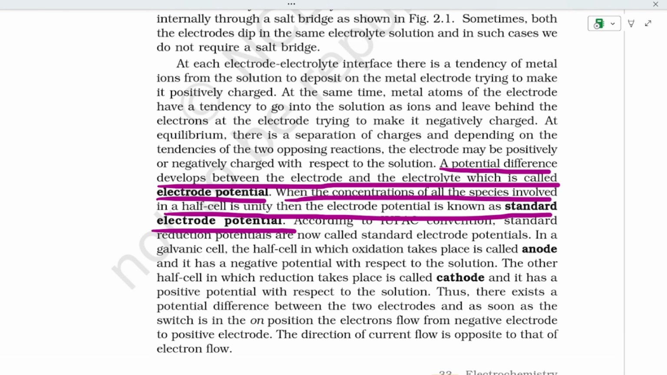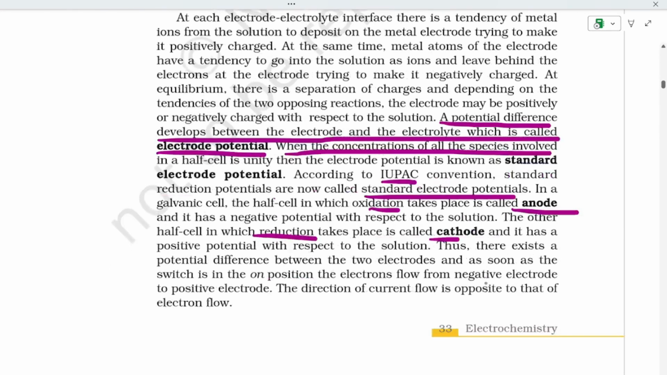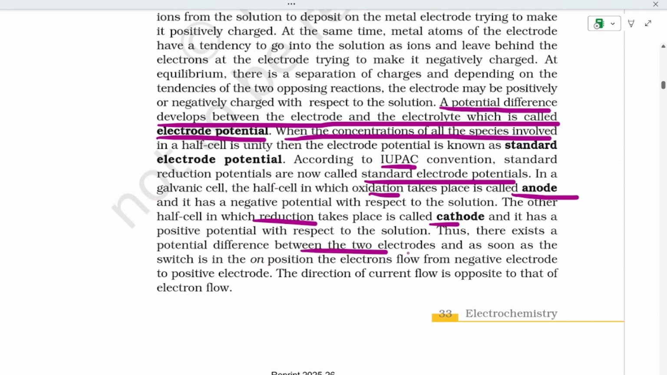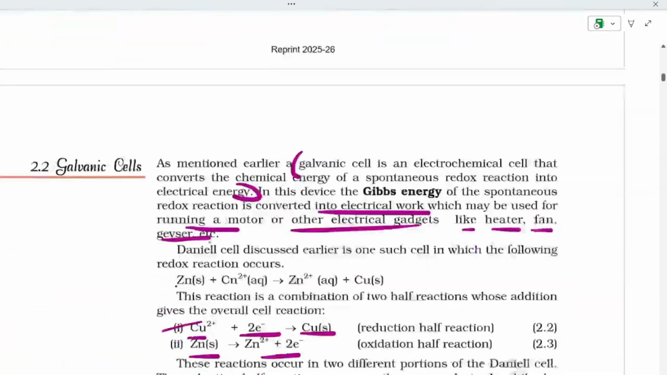According to IUPAC, in first PUC we have learned about that, right? IUPAC name and convention, standard reduction potential are now standard electrode potential. There will be one anode for oxidation and one cathode for reduction, and there exists a solution between the two electrodes, and the direction of current flow is opposite to the direction of electron flow. See here, current is flowing one way and electrons the other, so both are in opposite directions.